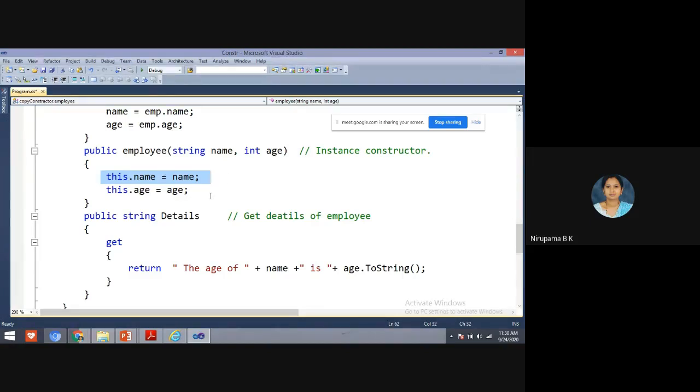I have demonstrated the program also. The this keyword is used for non-static members of a class. When we use this keyword, there is no need to create an object. To call or access any values from the class, we do not need to use any object when we are using this keyword.